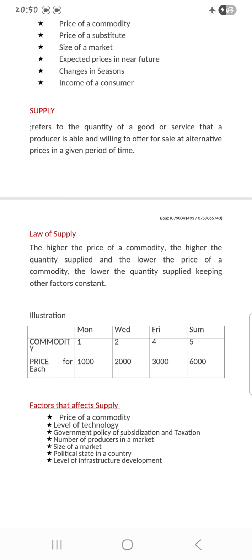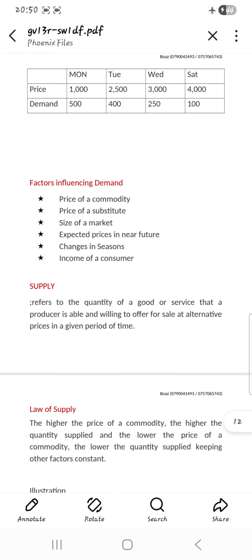But when you have less income, you will be limited. Maybe you will say, I'm going to buy food, pay some bills, and do this and this. It means that for you, the demand for some products will be very low because you are calculating, and things are not coming out because of low income. So that is demand.